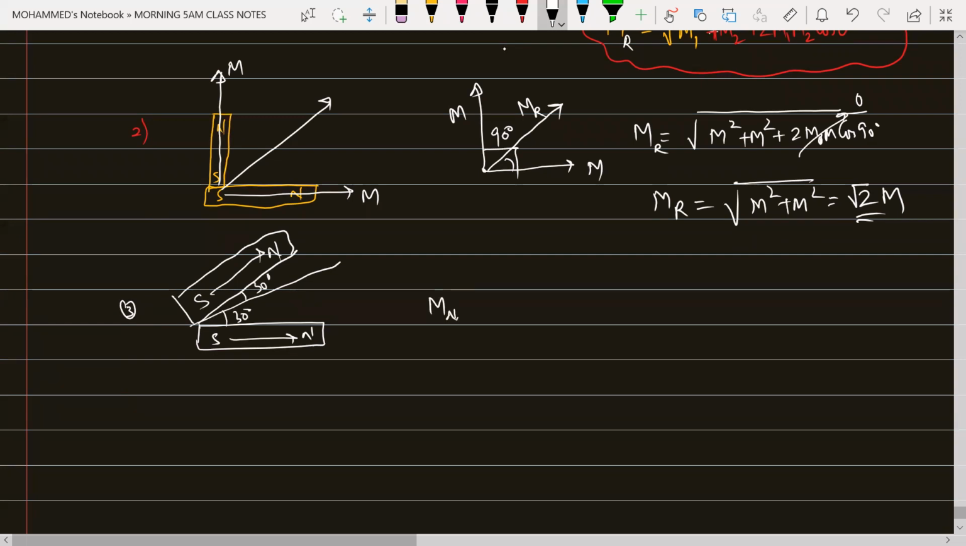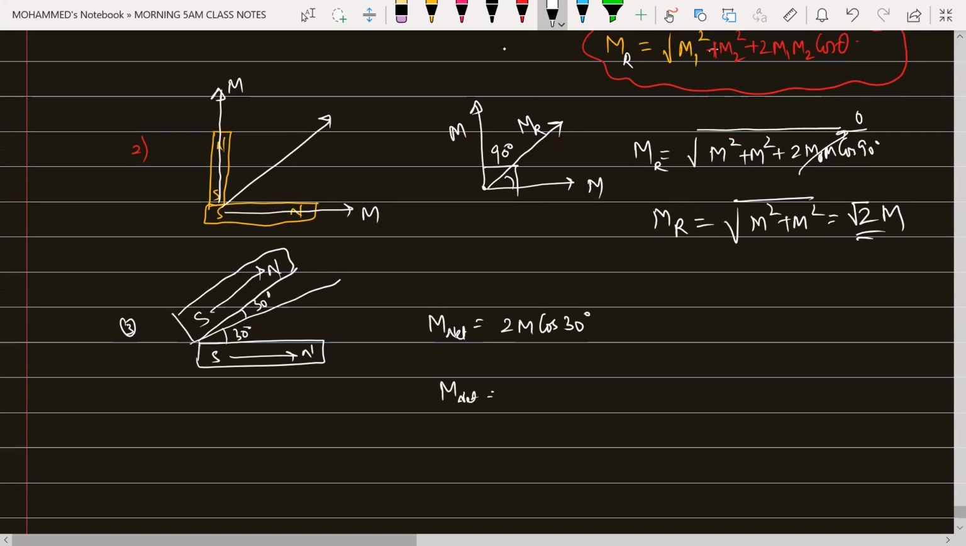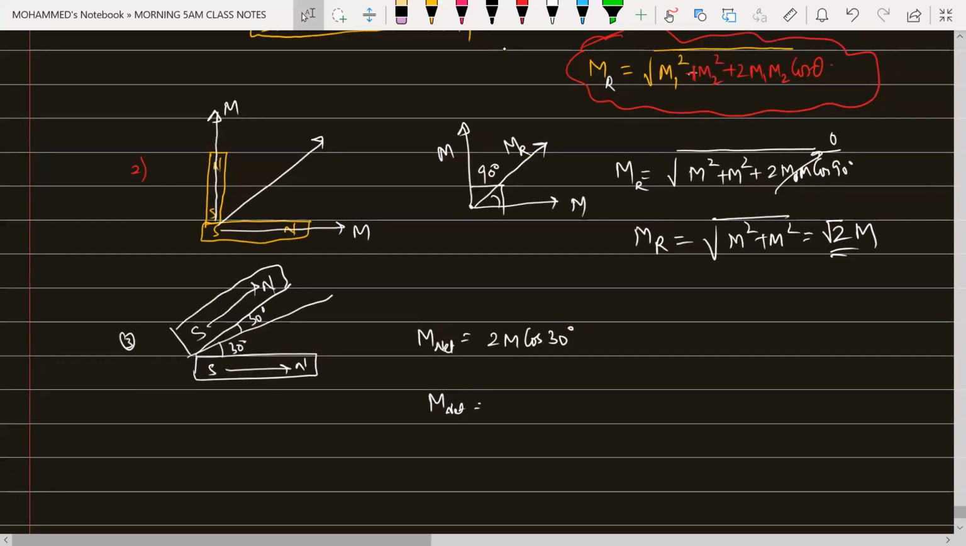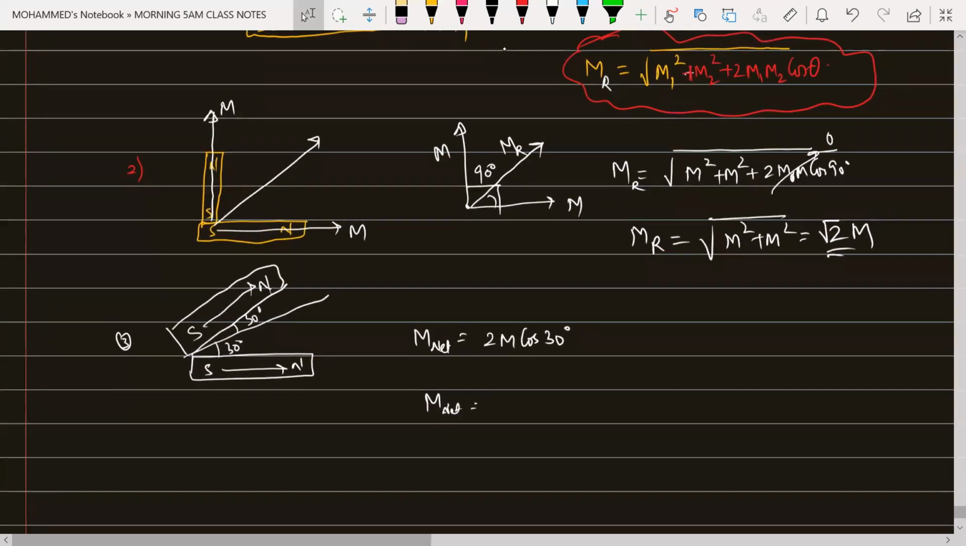The net magnetic moment between them will become how much? The magnetic moment will become how much? 2m into cos of 30. Cos 30 is how much? It is √3/2. That will be equal to 2m into cos 30, which is √3/2. This 2 will get cancelled. So √3 into m, √3 m will be the answer.